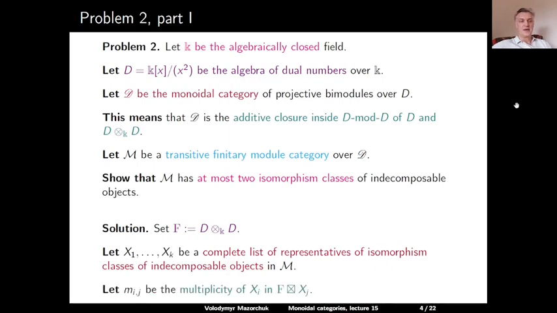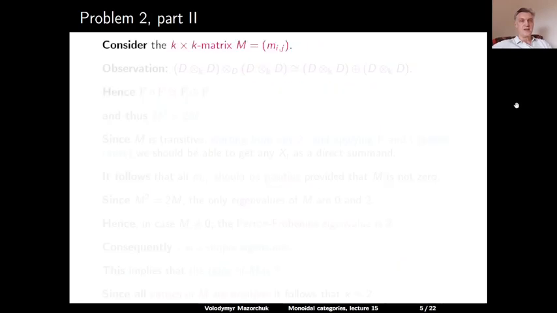Let us denote by Mij the multiplicity of the object xi as a direct summand in the decomposition of the object which is obtained by applying the functor F to xj. Then we can consider the k times k matrix M consisting of all these multiplicities Mij. So here i and j vary from 1 to k.